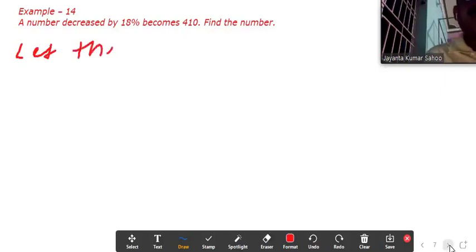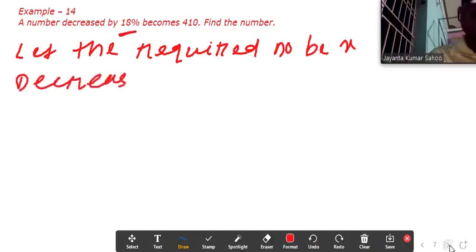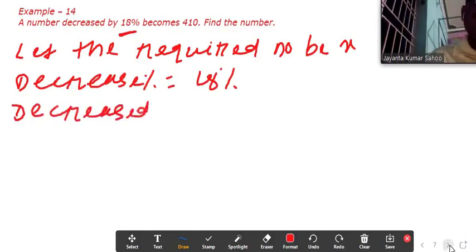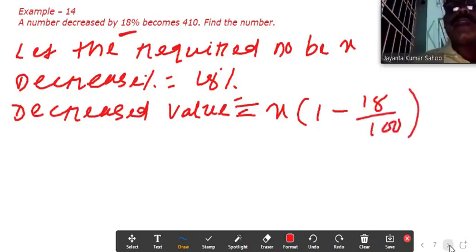The decrease percentage given is 18 percentage, and the decreased value equals the original value into 1 minus 18 by 100. It is 1 minus, not plus, because that is for increase; for decrease it is minus.